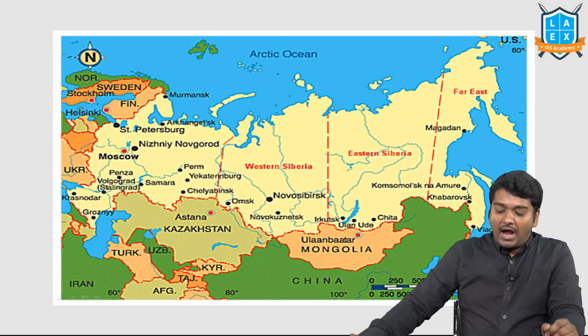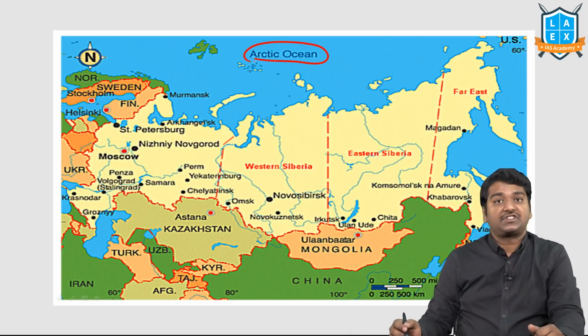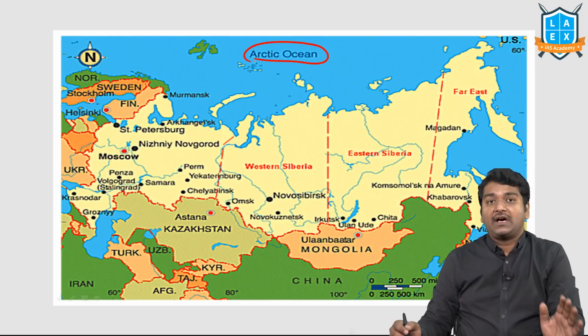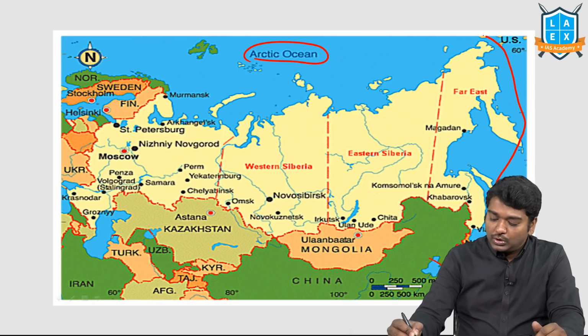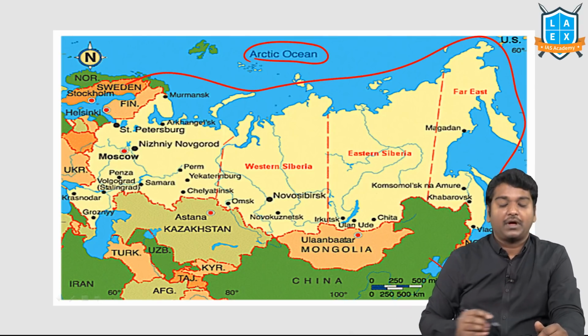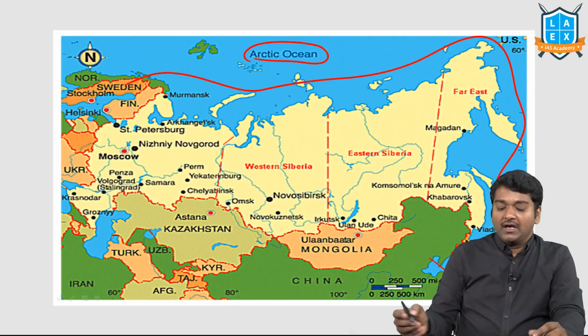Next, I want you to see the Arctic Ocean once, because China is talking about the Polar Silk Route policy, where from China they're planning to go through this and reach Europe. So just try to see the countries which have a border with the Arctic.